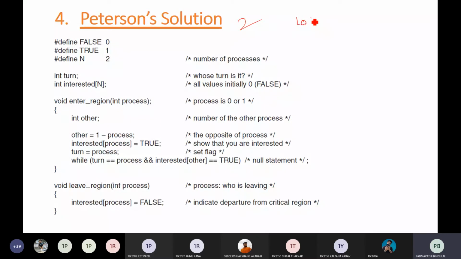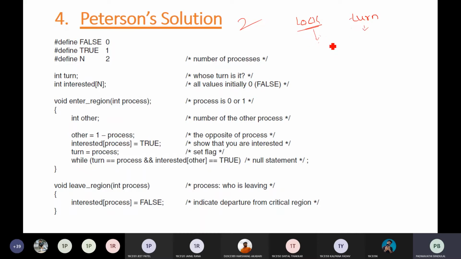In one example we took lock, in another we took turn. Lock is locking your shared resources, and turn is your chance. So you are using a combination of both. That means your resource should be locked as well as it should be your turn. Then only you can use the critical section.